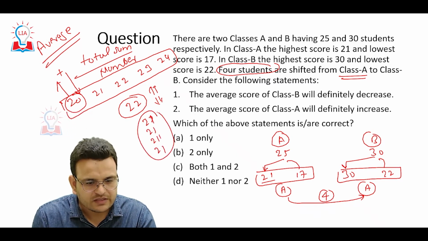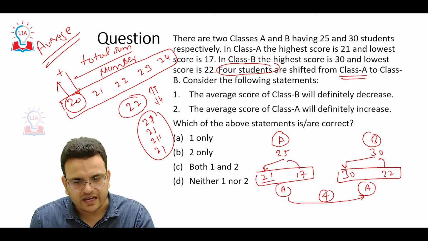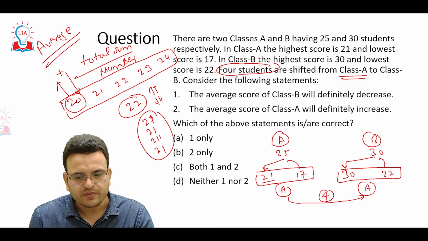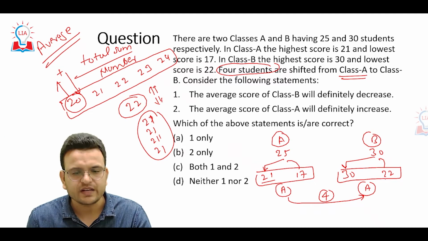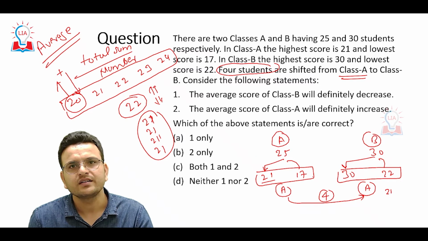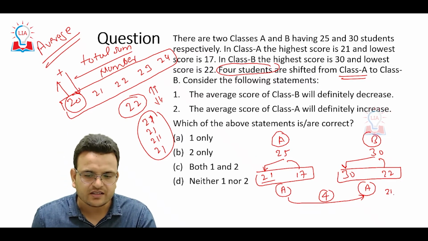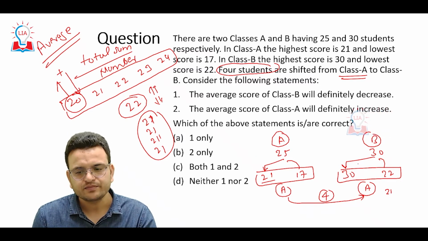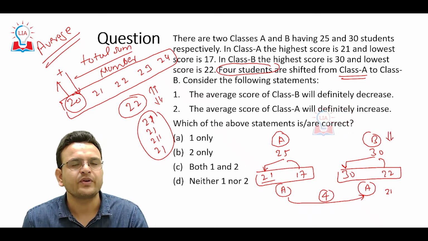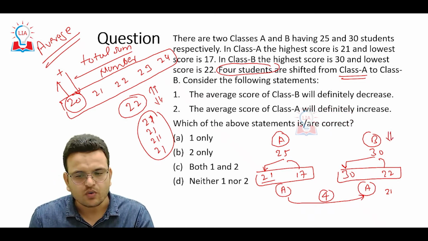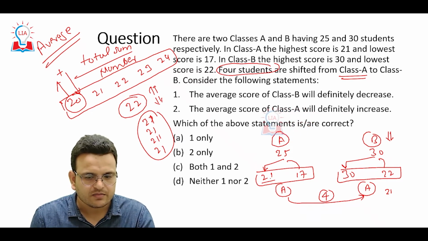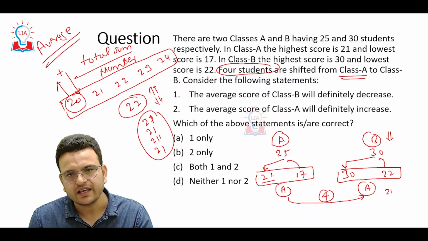When these scores of 21 enter class B, where the minimum score is 22, the average of class B is definitely going to reduce, because the minimum score in class B is 22 and the maximum score in class A is 21.